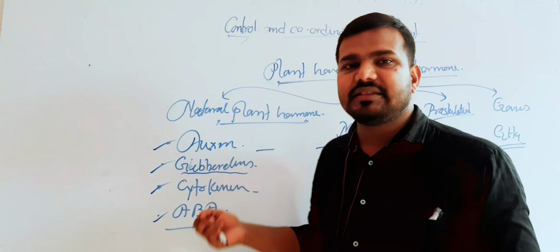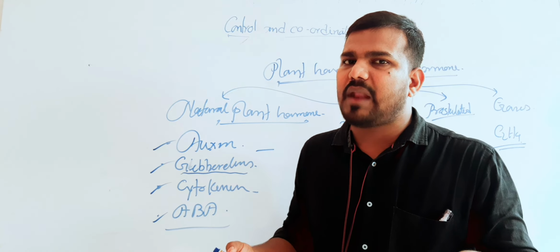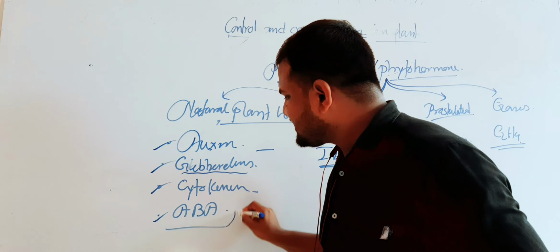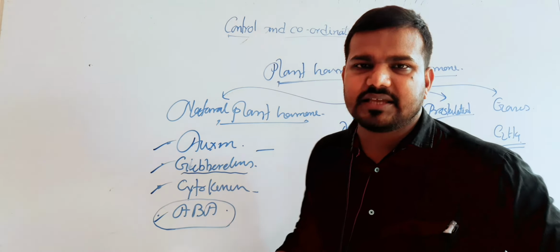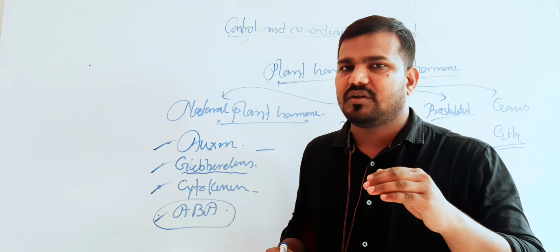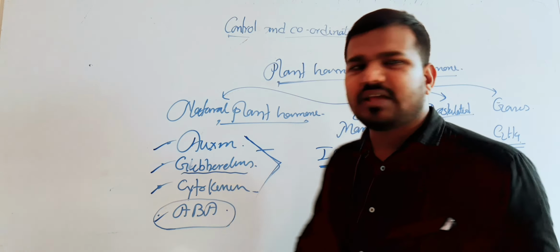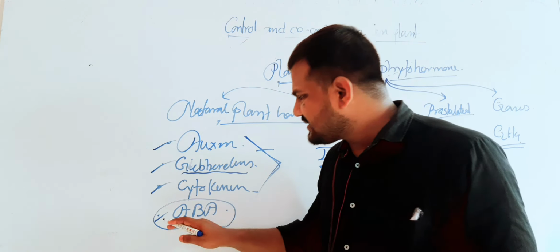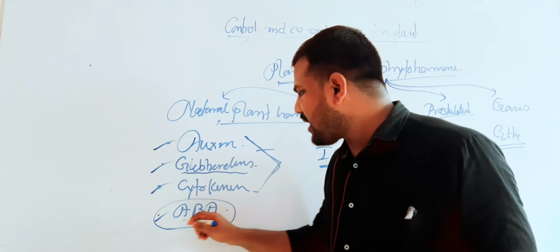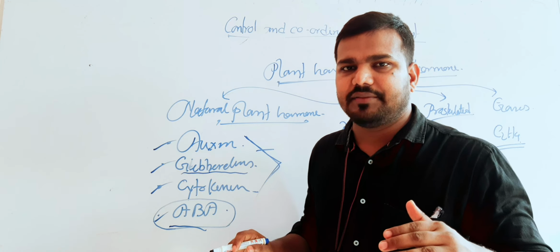Now cytokinin, this is the main hormone which promotes the cell division in plants. And the next one is abscisic acid. What is abscisic acid? Generally, abscisic acid is the growth inhibitor. These three hormones mainly regulate the growth, whereas the abscisic acid inhibits the growth. That's why it is known as an anti-auxin, anti-gibberellin, or anti-cytokinin.